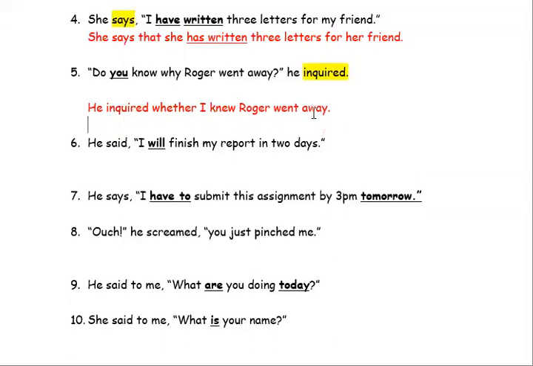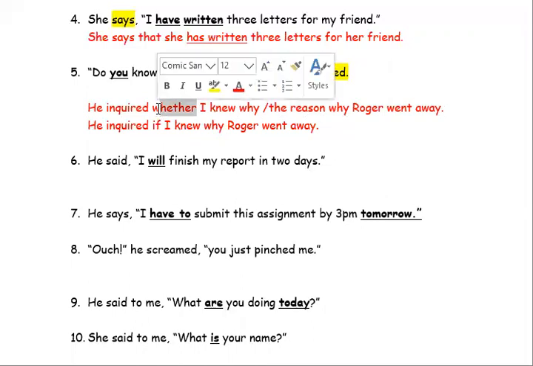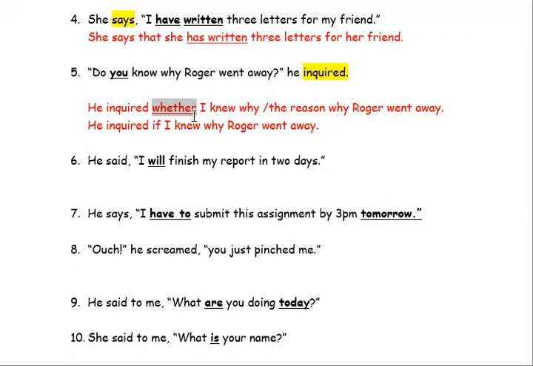All right, so guys, this is how it's going to look in the end. He inquired whether I knew why Roger went away, or you can say the reason why Roger went away. And the second way you can say it is he inquired if I knew why Roger went away. You can either use the word whether or you can use the word if.